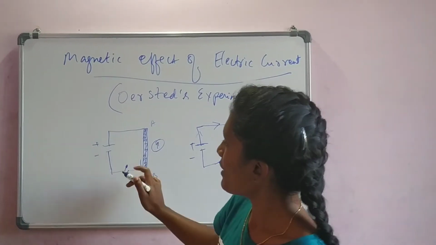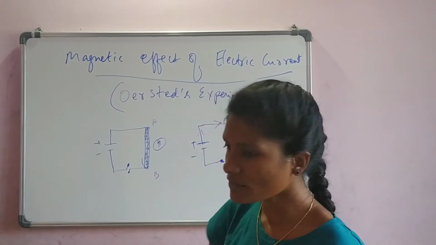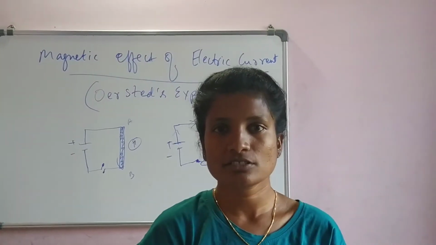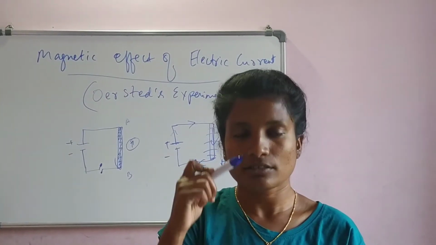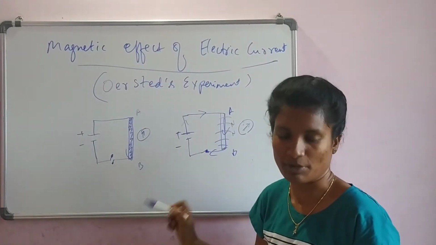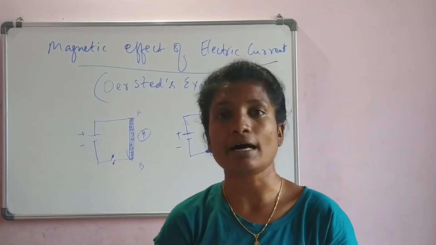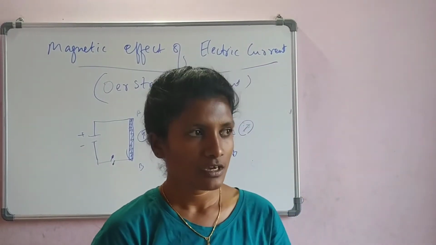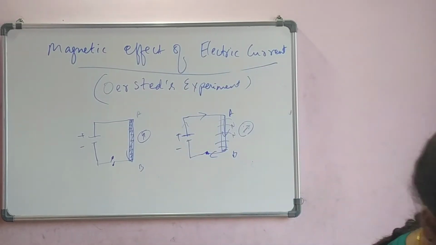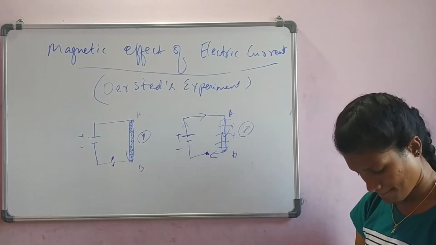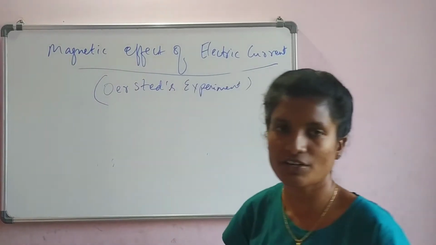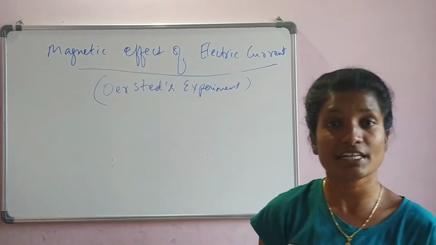So this is an experiment which tells us that for any magnetic material like an iron piece, if you conduct electricity, then that material transforms itself into an electromagnet. And this is the experiment. Now, after this experiment, what observation can we make? Observation is, you come down to some results, isn't it? Now let us see what those results are. What does this deflection tell us? If it is deflecting, it means a magnetic field is created.